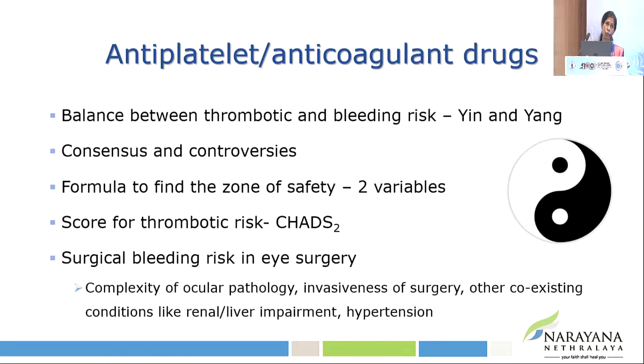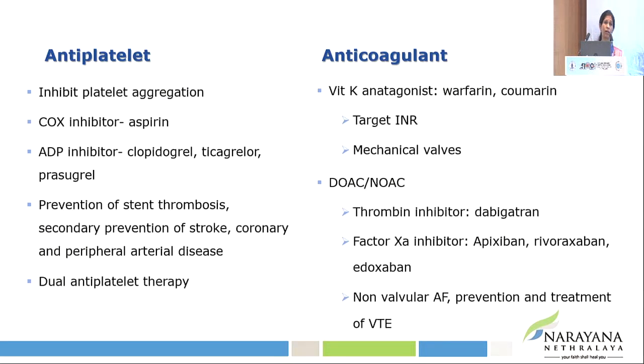Guidelines that refer to eye surgery as just one line in their entire document may not be exactly pertinent, because even within the various eye specialties, depending upon the complexity of the ocular pathology, invasiveness of surgery, type of anesthesia, and other coexisting diseases like renal or liver impairment and hypertension, the surgical bleeding risk may differ. And for thrombotic risk, there are various scores. The commonest is the CHADS score for atrial fibrillation, and there are other scores which cardiologists use for coronary artery stented patients.